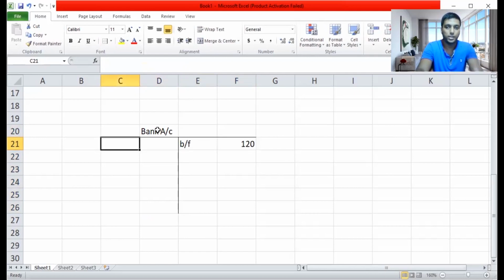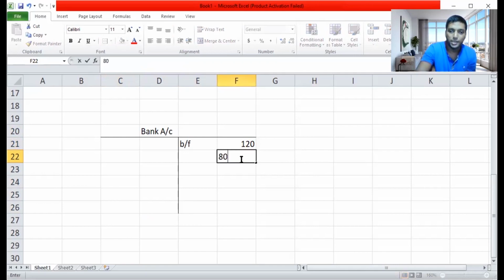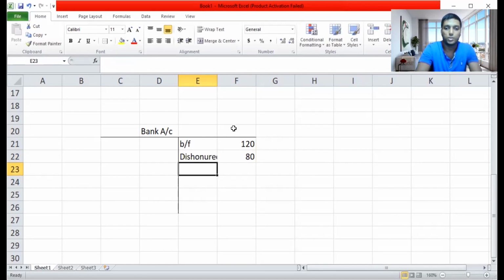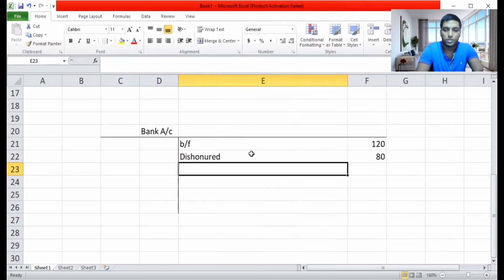So he's issuing a check, and you need to know the double entries, as I said. When there's a dishonored check, the debtors account is debited because his value is again getting added. And the bank account is credited, because the amount he has given is not actually there in the account. So it should be 80 here. This is the dishonored check in your bank account. So a dishonored check will increase your amount.